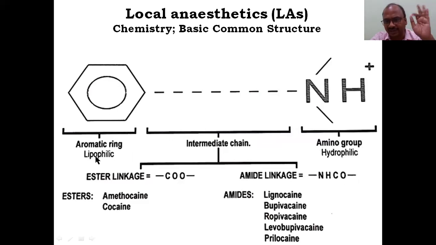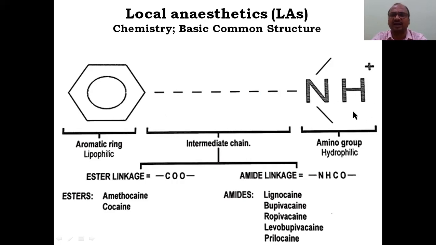Okay, it is lipophilic in nature. Very, very important: aromatic, lipophilic. It loves the lipid. Whereas one end is hydrophilic in nature. So a local anesthetic has both properties, lipophilic as well as hydrophilic. The amino groups have a hydrophilic property. These questions have appeared a number of times. So at one end it has aromaticity, lipophilic only, and here the amino group. Here aroma, here amine: aroma amine. And this is hydrophilic in nature. Here you can see the NH, so you can easily remember the amino group is hydrophilic in nature.